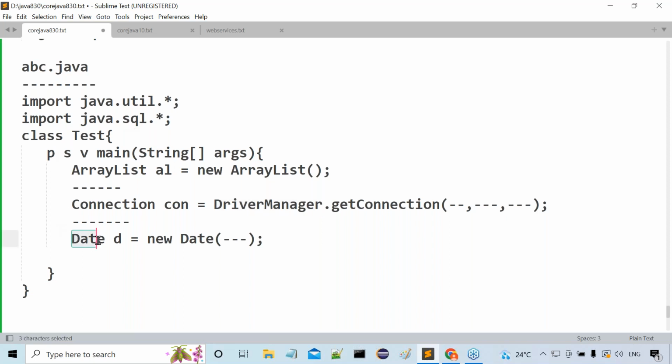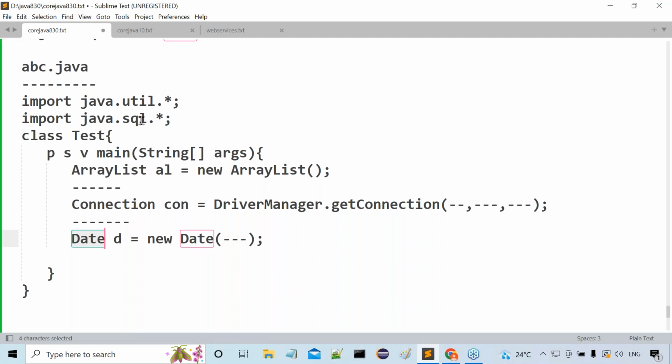Now when the compiler encounters this Date class, it first checks the util package. Does the Date class exist there? Available. Then the compiler checks the same Date class again in the SQL package. Does it exist there? Existed. Now is confusion generated or not? Is an ambiguity situation coming or not? What was that ambiguity situation?